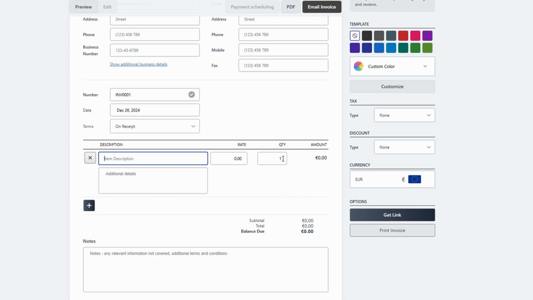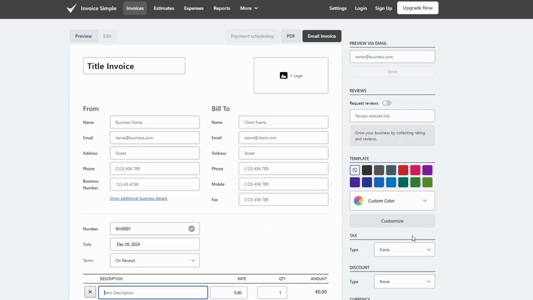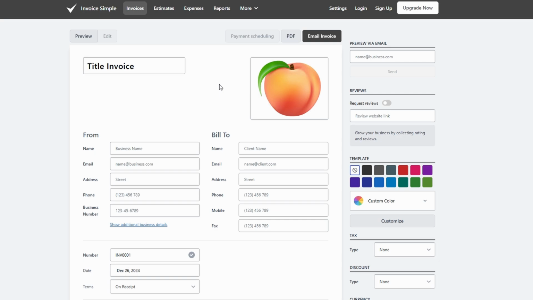Making your invoice look polished and professional is important, and customizing it can make a big difference. At the top of the invoice template, you'll find an option to add your logo. Click on Upload Logo and select your business logo file. This will instantly personalize your invoice and help reinforce your brand identity.